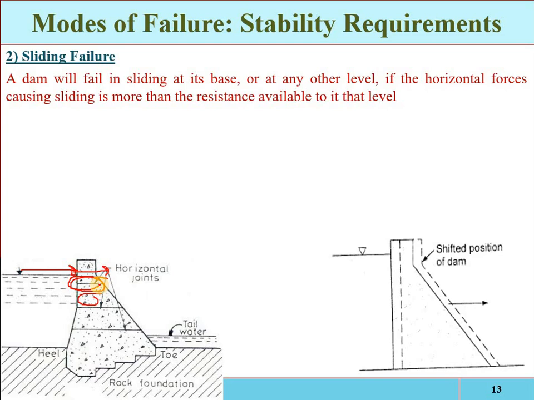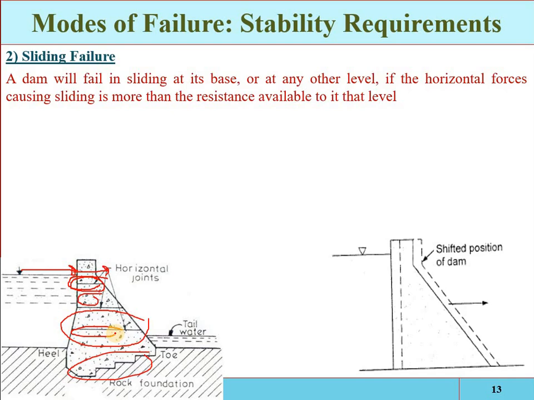So the shear strength is developed at the base if benched foundations are provided, and at other joints if the joints are carefully laid so that a good bond develops. The shear strength and the friction will depend on the bond between the layers, the bond of the joint. Shear strength also comes into play because of the interlocking of stone in the masonry dam. If you are constructing a masonry dam, then we have interlocking joints, so again there will be some contribution of the shear strength against sliding.